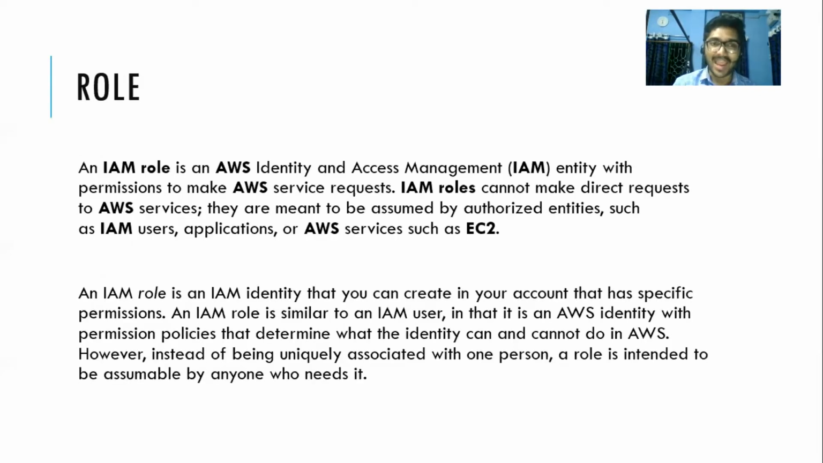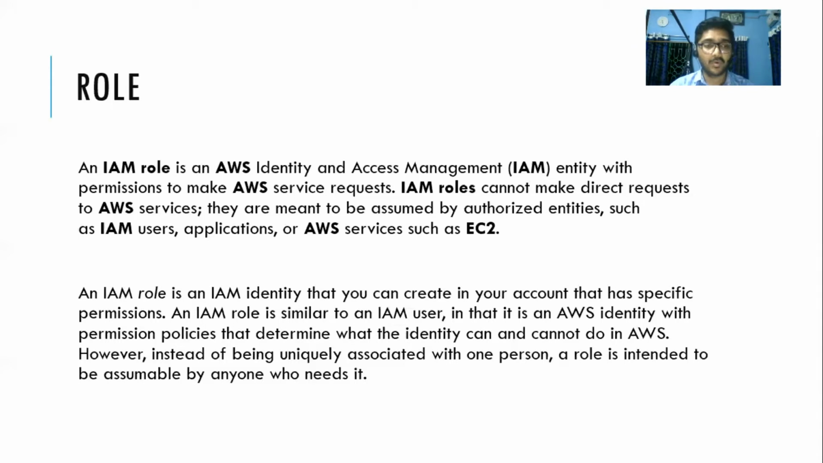IAM role. An IAM role is an AWS IAM entity with permission to make AWS service requests. So what do I mean by that? IAM role is an IAM entity. So what are the IAM entities? IAM entities are IAM users, IAM groups, IAM policies, and IAM roles. So IAM role is one of the IAM entities with permissions. So where do you define that permission? You define the permission in the IAM policy. The policy is a JSON file.